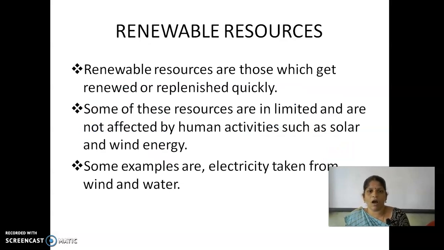Renewable resources are those which get renewed or replenished quickly. Some of these resources are unlimited and are not affected by human activities, such as solar and wind energy. That is a good example of renewable resources. Other examples are electricity taken from wind and water.